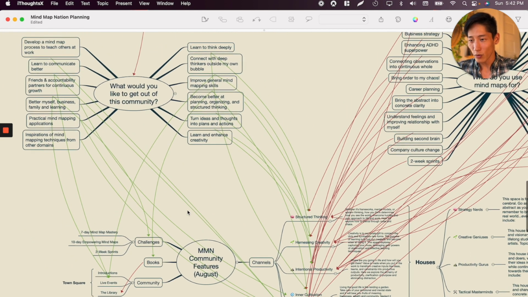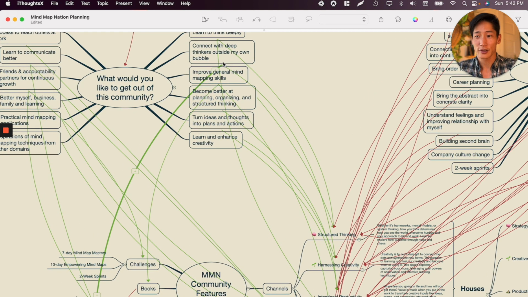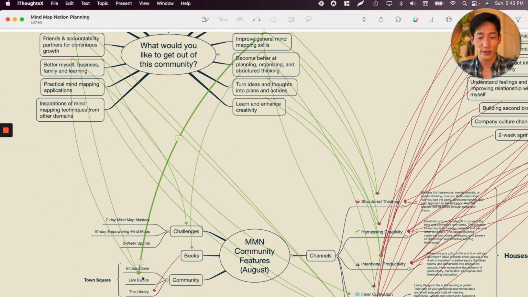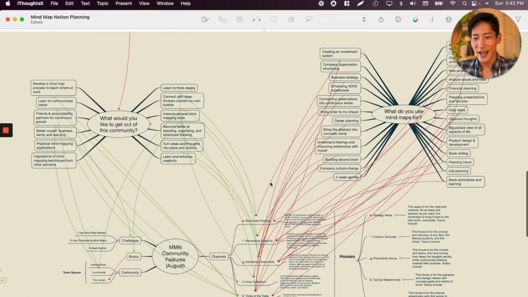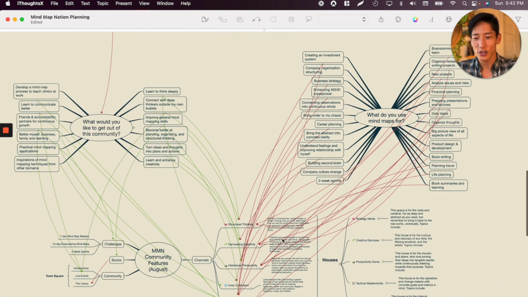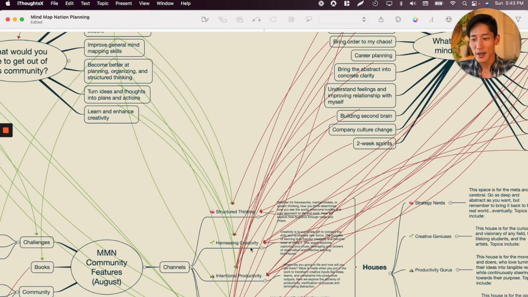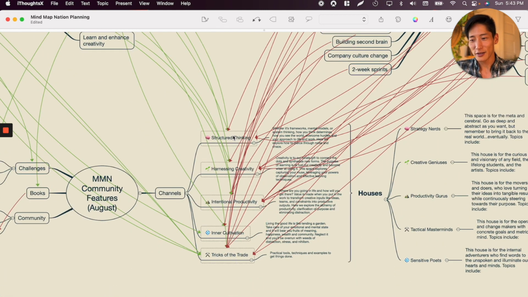So for example, what we've got here is, okay, connect with deep thinkers outside my bubble. Well, intros as well as live events are going to be the ones to go, right? All this is saying is that every single one of these hopefully should map to something that is a feature within my product. This tells me that what I've built can actually meet the expectations of my customers or my users. Not only that, this made me think.